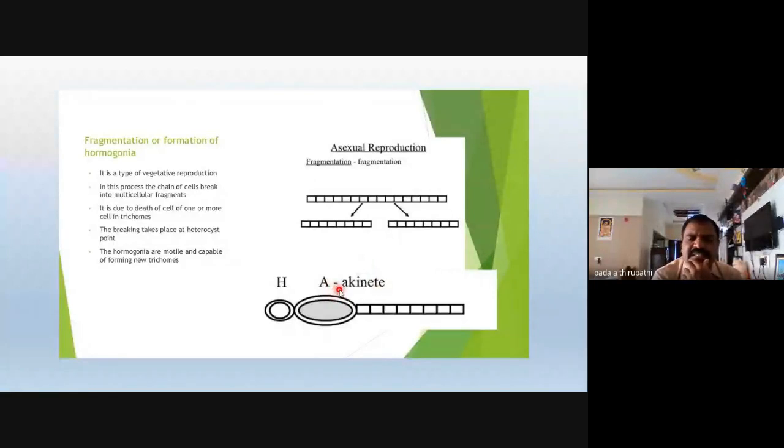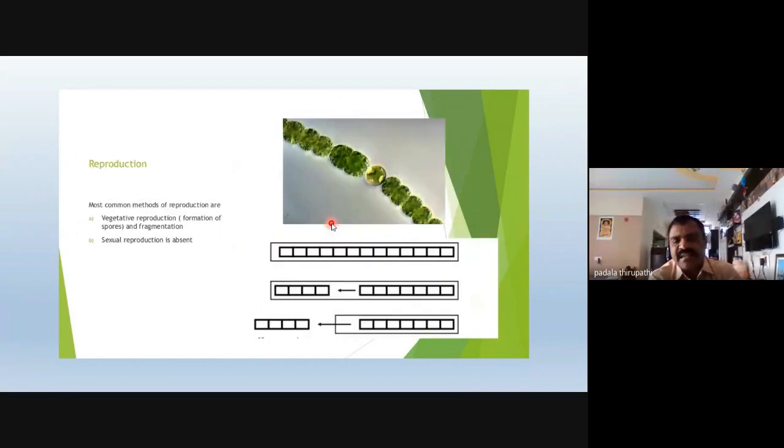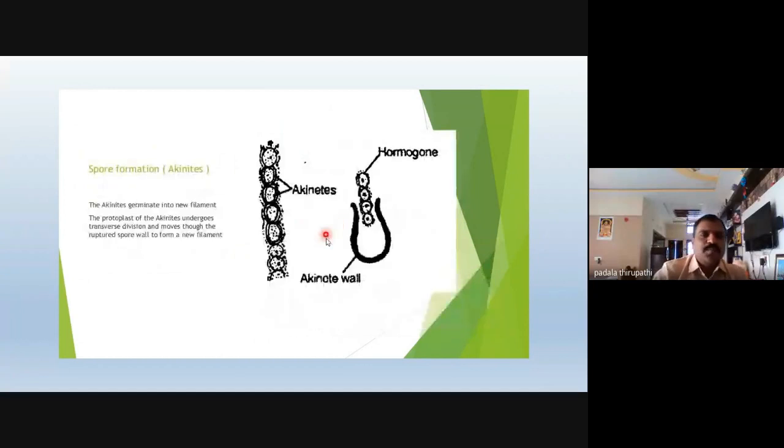So the akinete is also used in vegetative reproduction, or we can simply call it reproduction. We already discussed this in the earlier slide. This is an akinete, and this is the spore formation. These akinetes germinate into new filaments whenever favorable conditions occur.